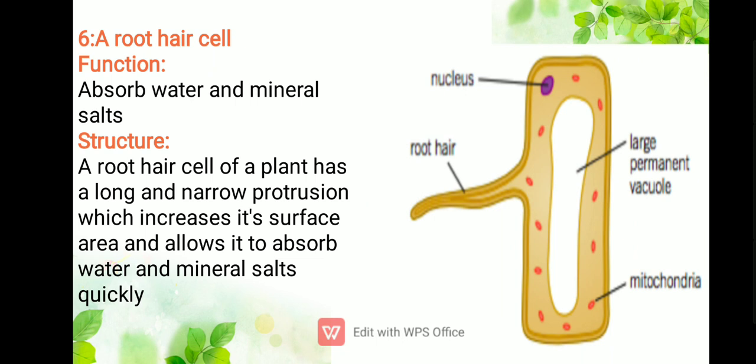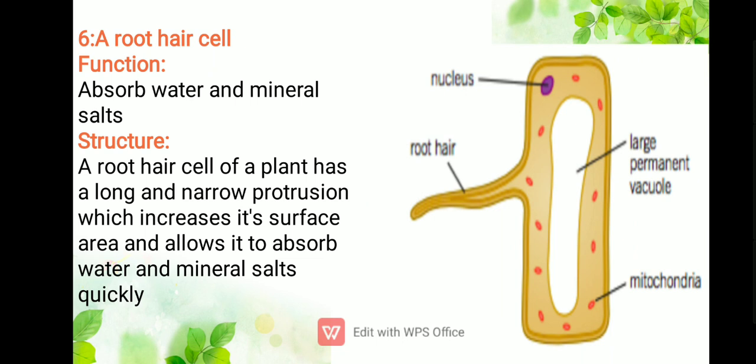So now you have seen that every cell has a different shape, a different structure according to the work they have to perform. It is not necessary that plant cells or animal cells are always similar to what I showed you at the start. They change their shapes according to the work that is assigned to them.